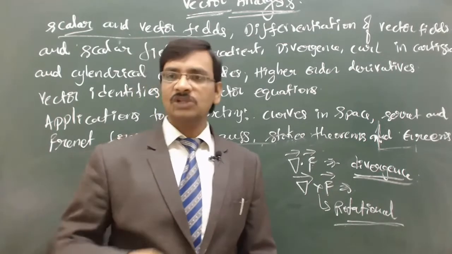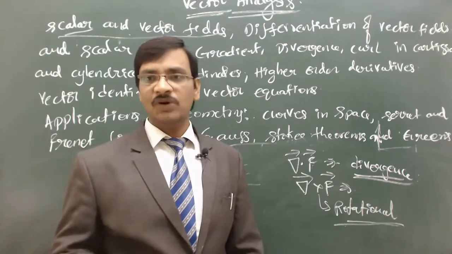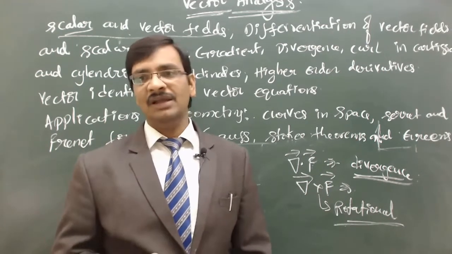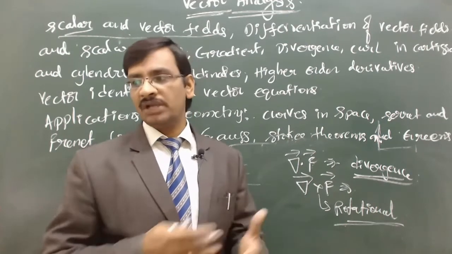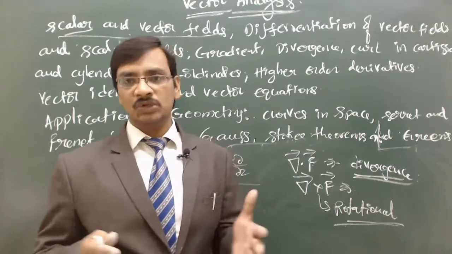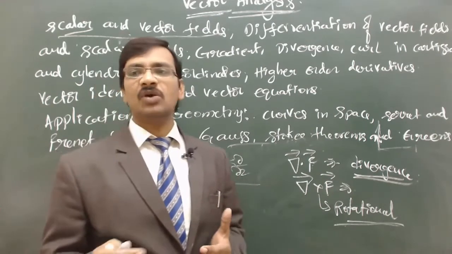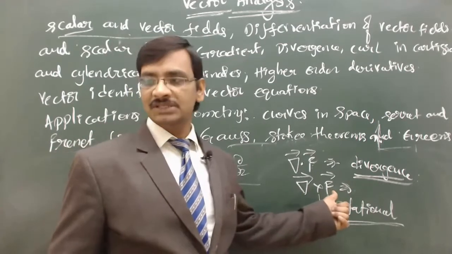Let us say there is a force field in the water which is trying to move the water. This is a vector field, hence there is a possibility that it is trying to make the fluid particles rotate. How much the fluid is going to rotate, or what rotational component is present there, you can find out with the help of this del cross F.